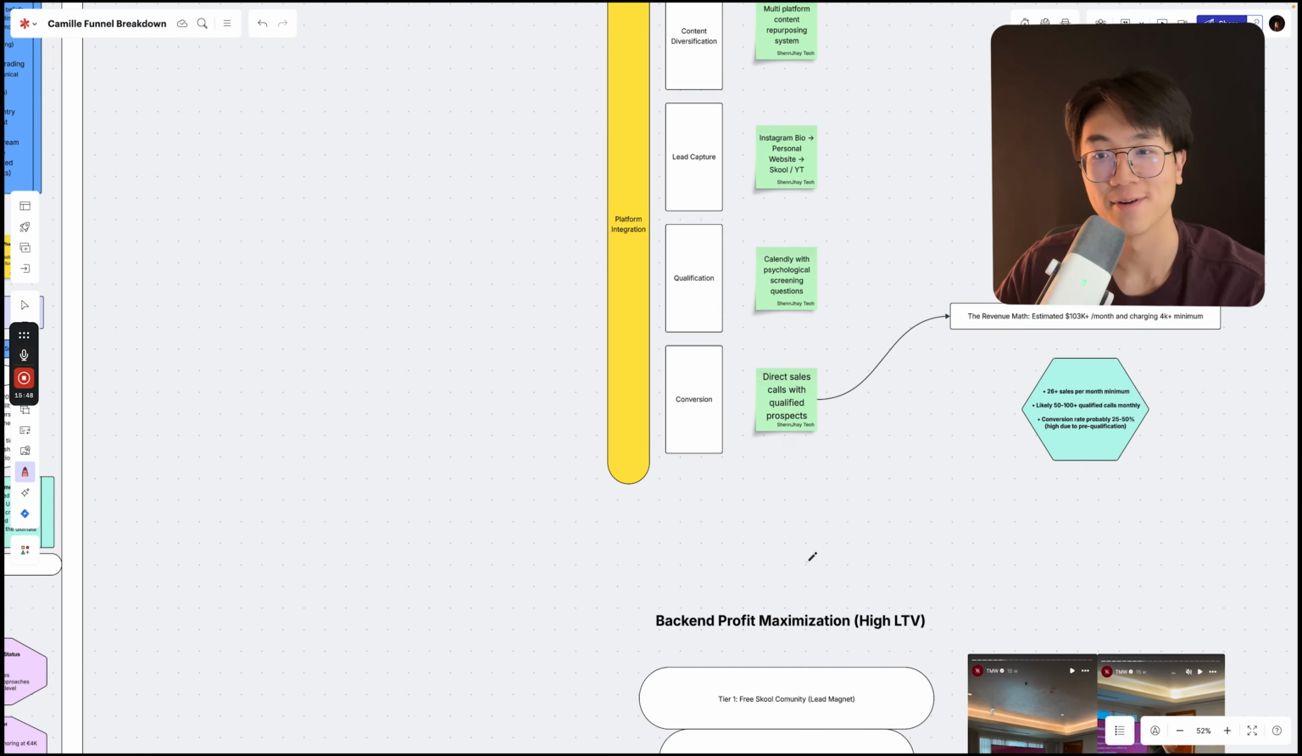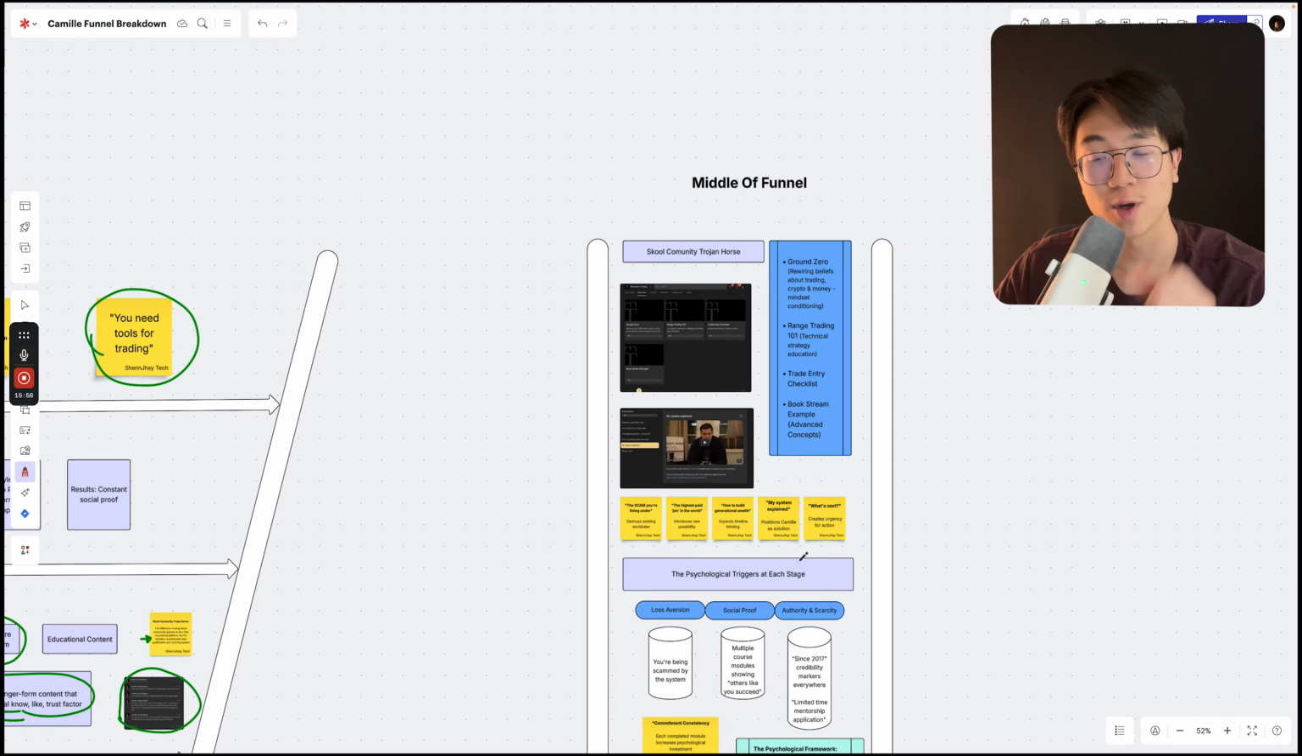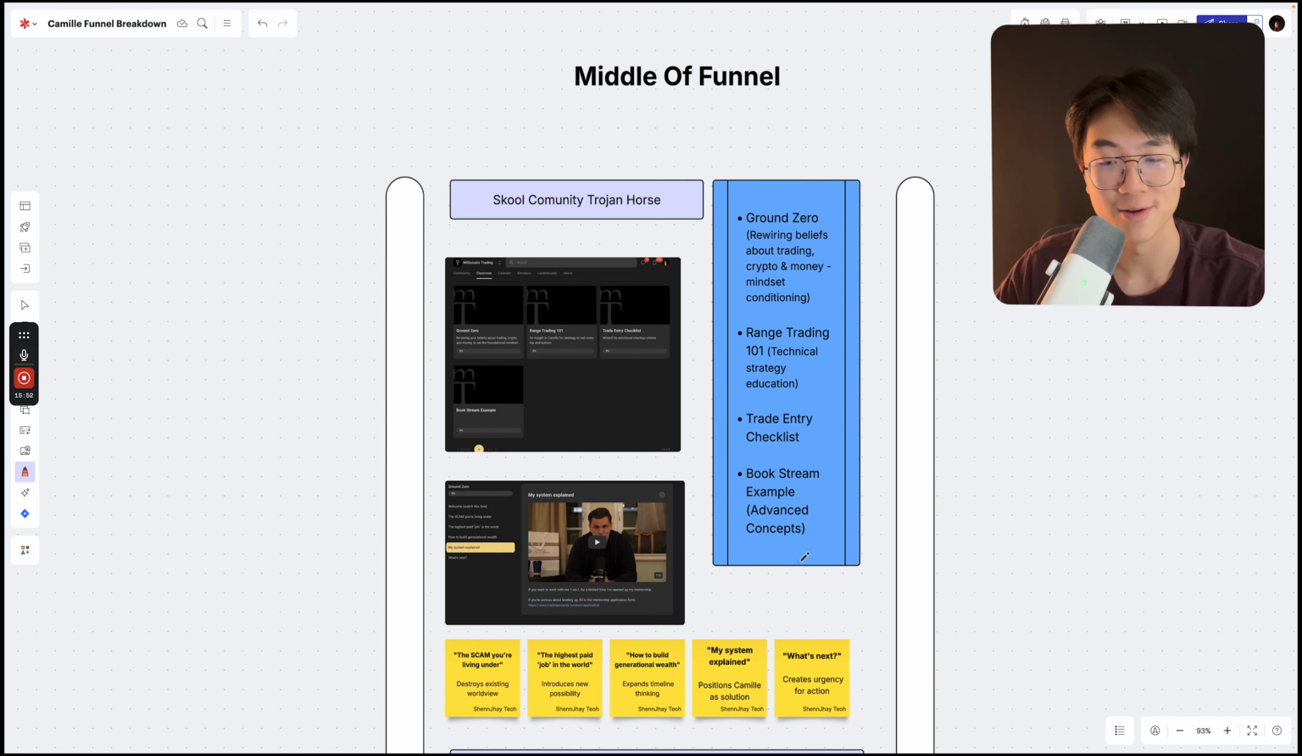Alright, so with that being said, let's get back to breaking down exactly how Camille built his trading coaching empire. This is where the middle funnel comes into play. The first part that we can see is his school community Trojan horse.